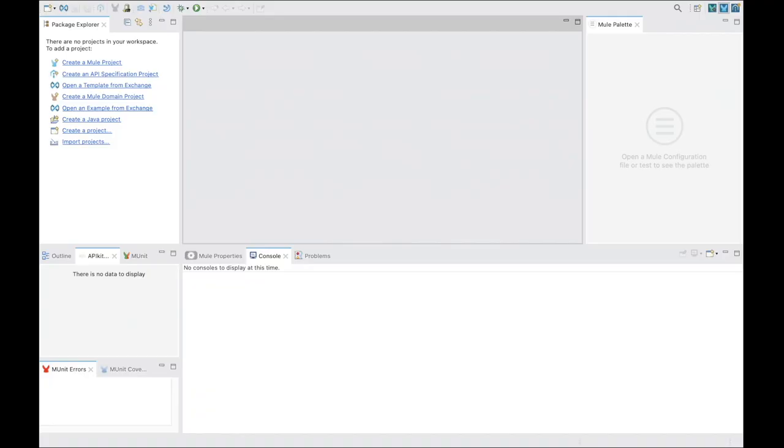In the Anypoint Studio, we have three main sections: our Package Explorer, our Studio Canvas, and our Mule Palette. Package Explorer displays the project folders and files that make up the Mule project. The Canvas is a visual representation of flows. You can drag and drop from the Mule Palette into the Canvas to add to your flows. And the Mule Palette helps you manage the modules and connectors in your project. You can also add new elements from Anypoint Exchange into this view.